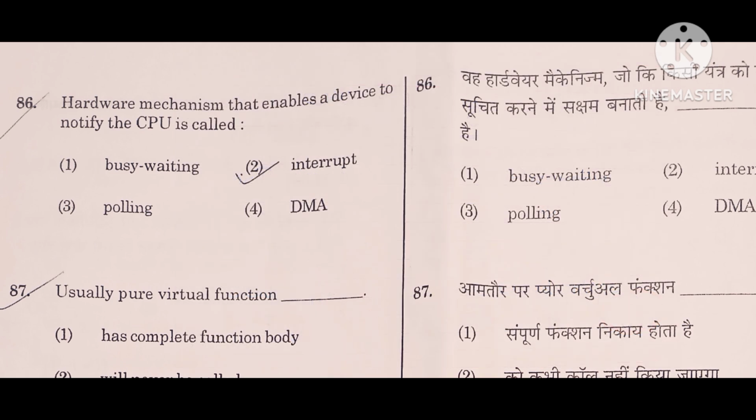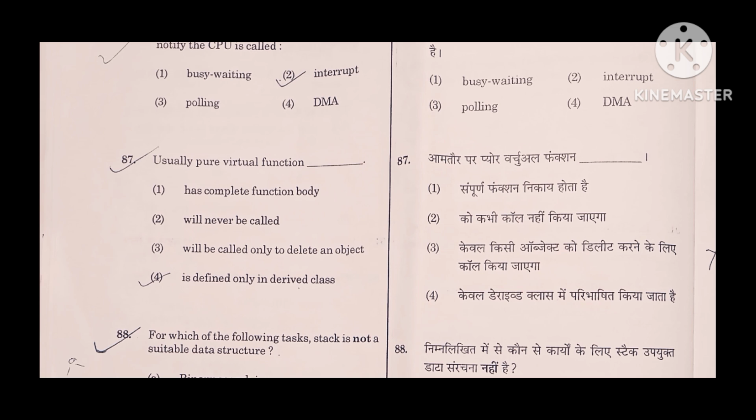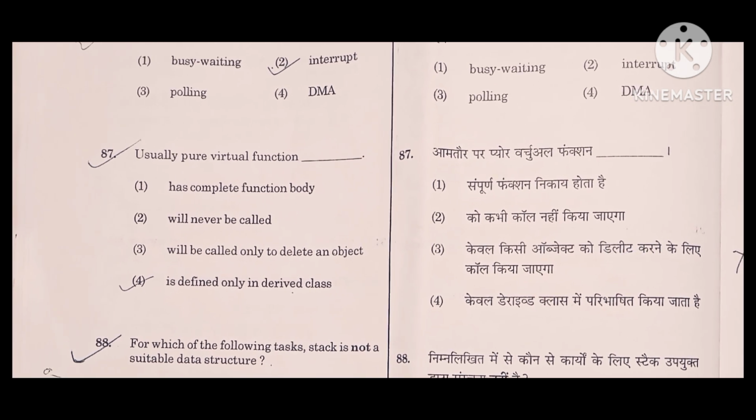Okay, so the next question is: a pure virtual function usually has a complete function body, will be called only to delete an object, or is defined only in a derived class.